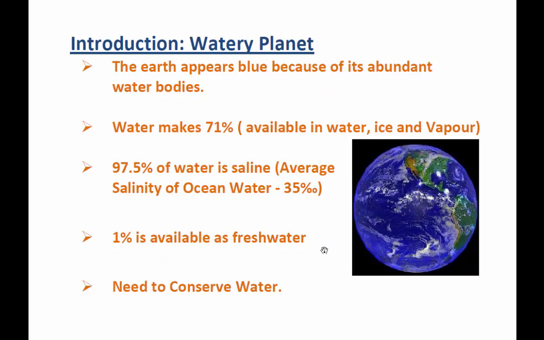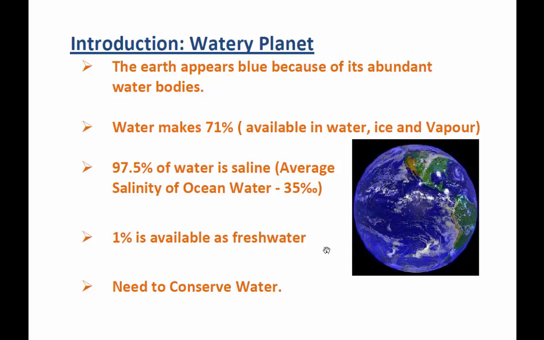Why the Earth is called a watery planet. One of the reasons is because of its abundant water bodies. When you look at the Earth from the space, the Earth will always appear blue in color. Why does it appear blue in color? One of the reasons is because of its abundant water bodies. Water is so abundant on the surface of the Earth that it appears blue in color. And also, water makes 71% of the total Earth surface.